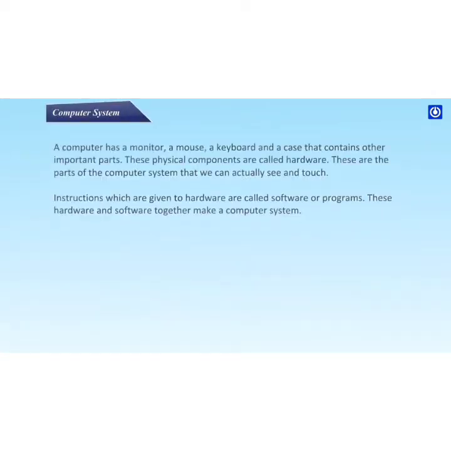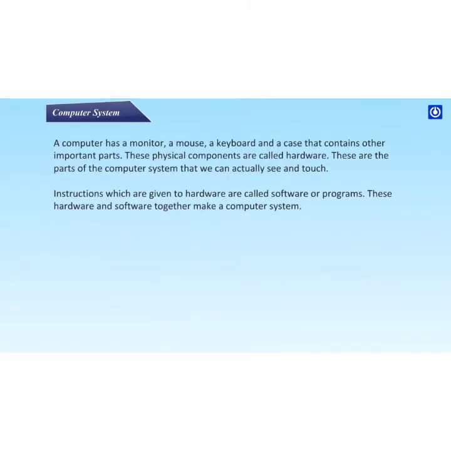Computer system. A computer has a monitor, a mouse, a keyboard, and a case that contains other important parts. These physical components are called hardware. These are the parts of the computer system that we can actually see and touch. Instructions which are given to hardware are called software or programs. These hardware and software together make a computer system.